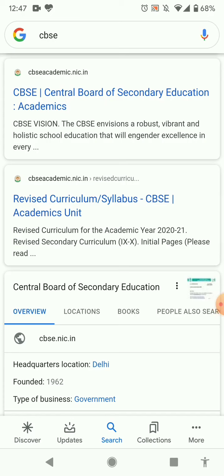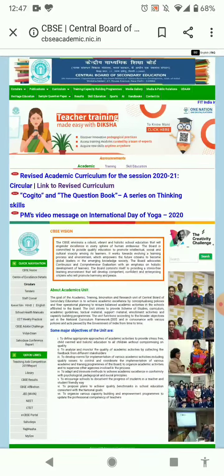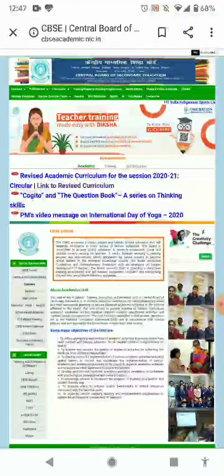Owing to the persisting situation in the country because of COVID-19, or you can say coronavirus, the Central Board of Secondary Education has decided to revise the syllabus for senior secondary and secondary classes. So, if you want to check the revised syllabus, you can go to their official website, that is cbseacademic.nic.in. On the home page, you will find a link to revised curriculum.